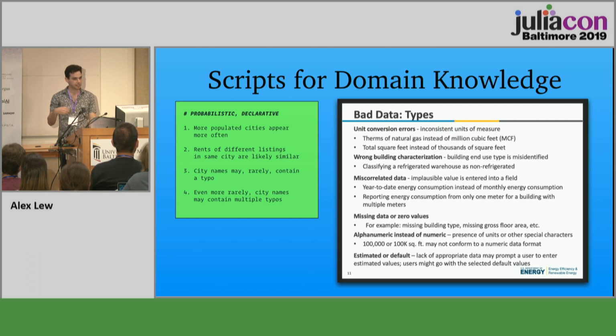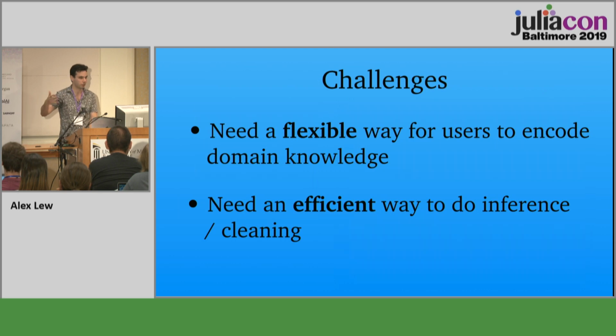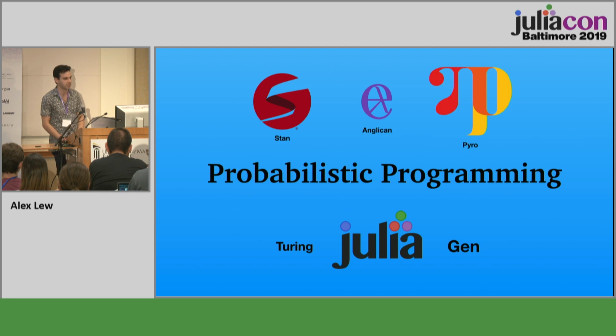Of course, this is much easier said than done, to create a scripting language where you can encode arbitrary domain knowledge. And this is one of the two main challenges. The two main challenges are, one, how do you actually have a formal and flexible way of letting people encode that domain knowledge? And two, once you have them writing this domain knowledge in a script, how do you actually do the cleaning? And this is where the probabilistic programming stuff comes in.